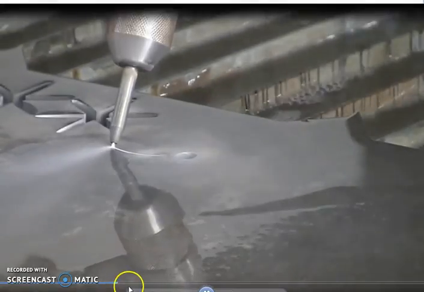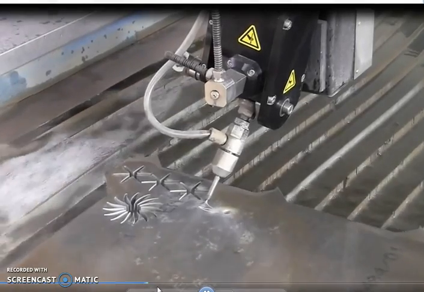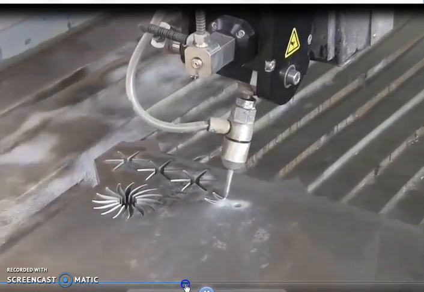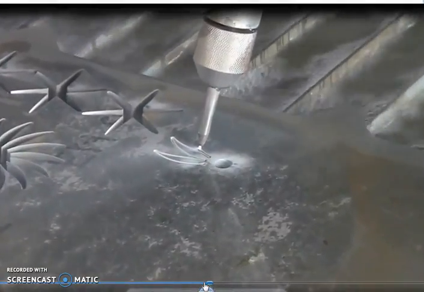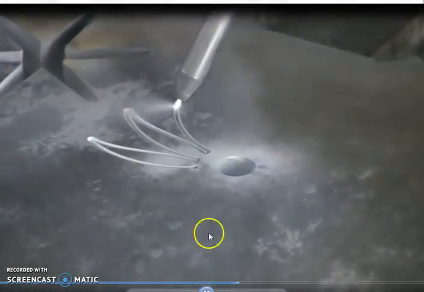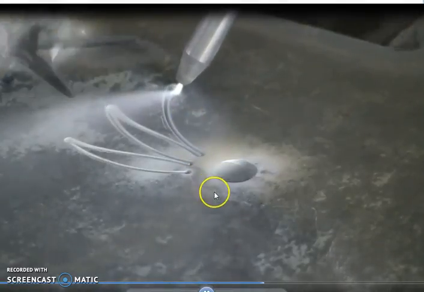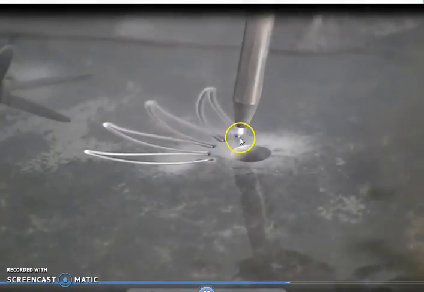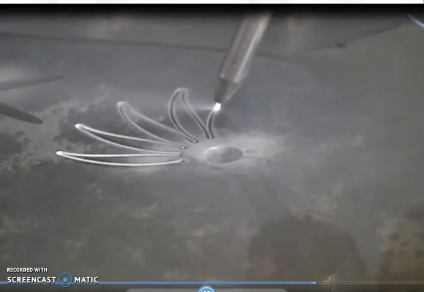You can see very well here the water is used as a tool to cut into a thick plate sheet up to a certain thickness. Here you can see clearly. This is the basic difference between the conventional way things are manufactured and the unconventional way. In the unconventional way, you can produce contours like these. These are leaves which have been produced here, whereas by hand it is quite a tedious, cumbersome process and cannot be done manually.